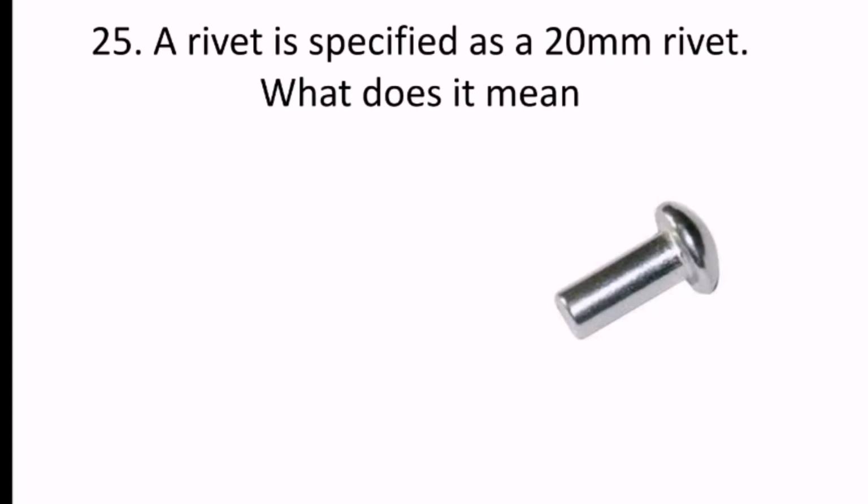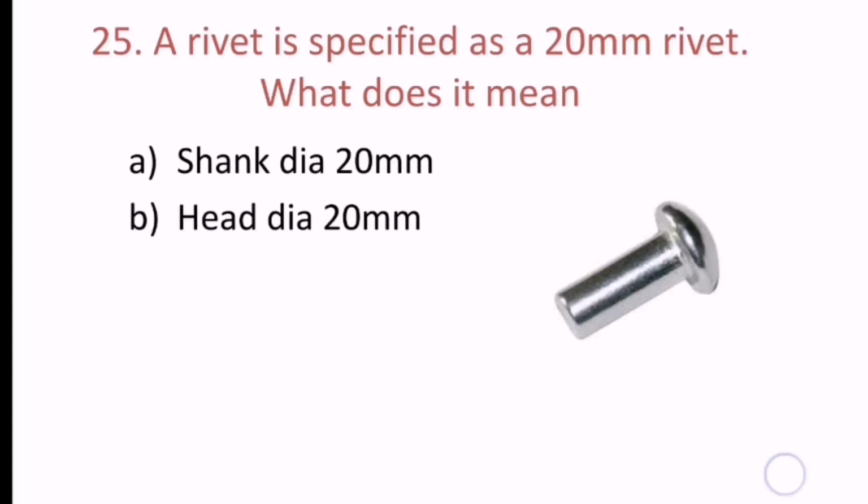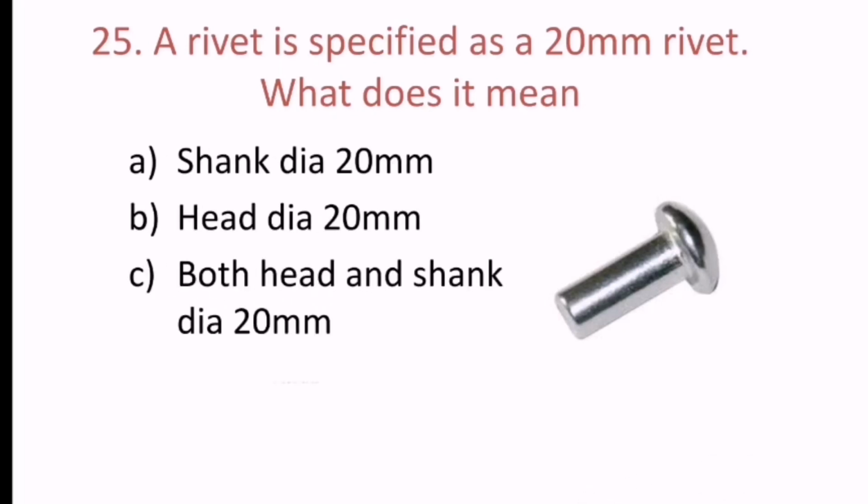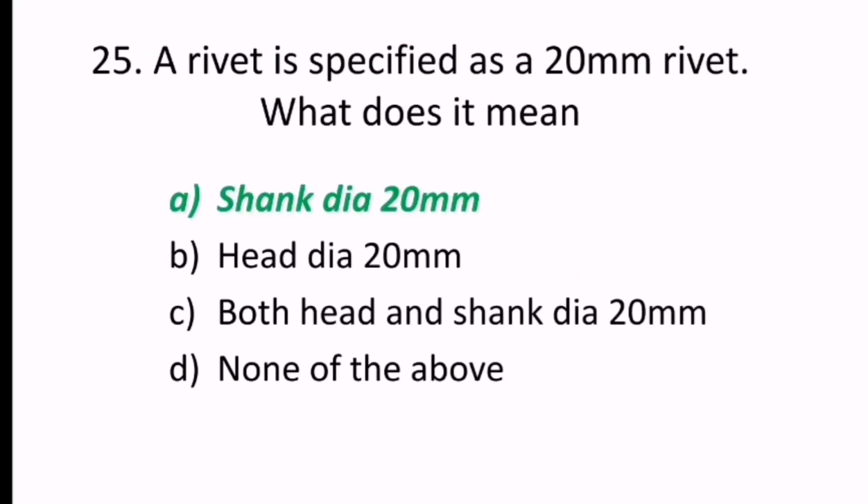25th question reads, a rivet is specified as a 20 mm rivet. What does it mean? Maybe shank diameter 20 mm, head diameter 20 mm, both head and shank diameter 20 mm, or none of the above. Hence the correct answer is shank diameter 20 mm.